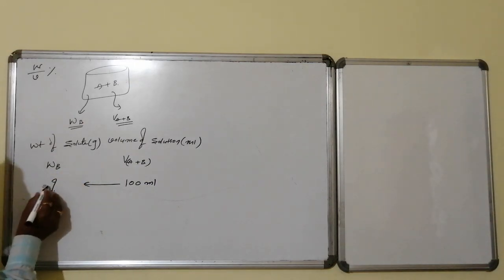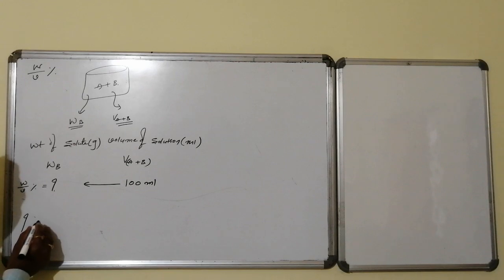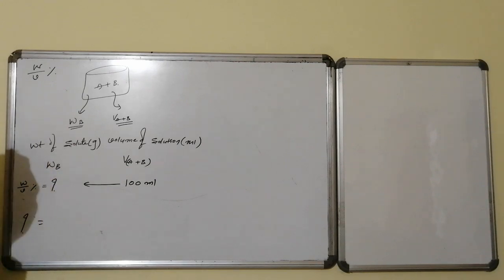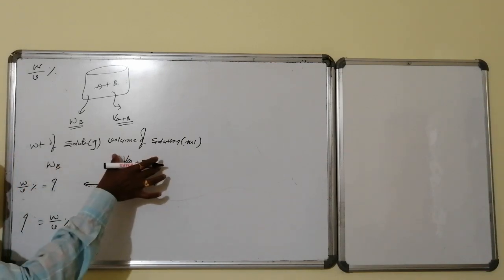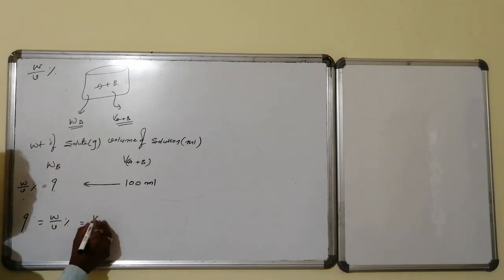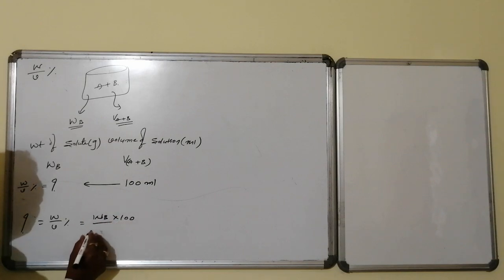And this particular one is known as weight by volume percentage. Mathematically, this question mark value, which is known as weight by volume percentage, will become equal to what? These two multiplication terms will become equal to these two. So therefore, weight B into 100 divided by what? V of A plus B.